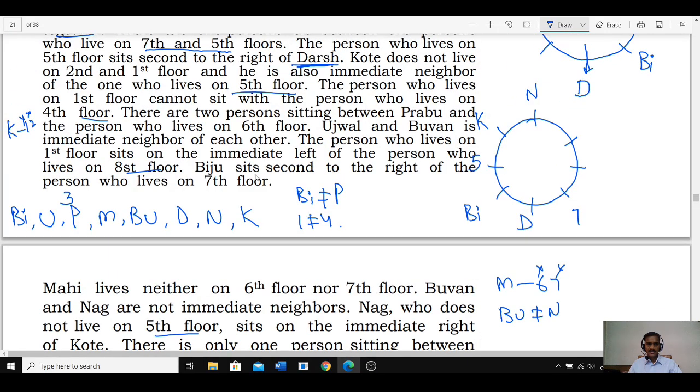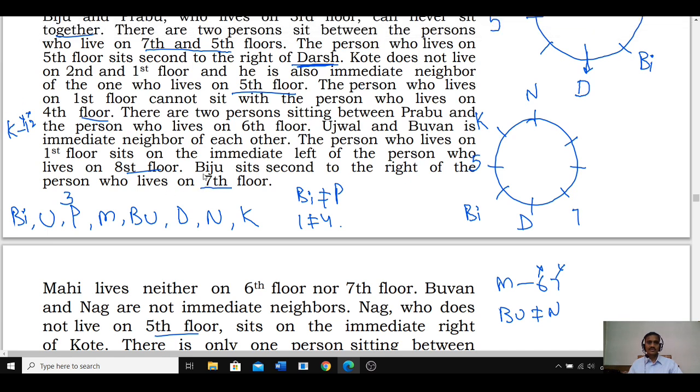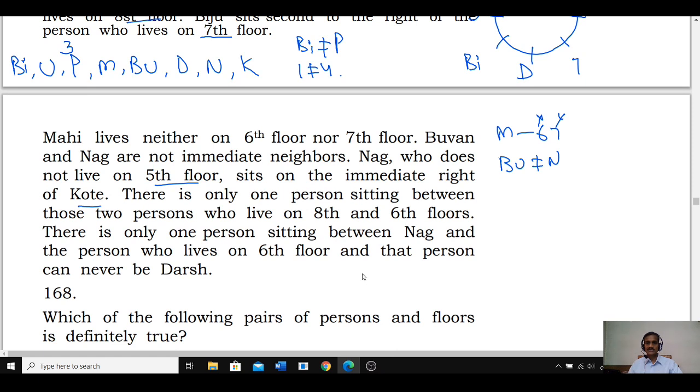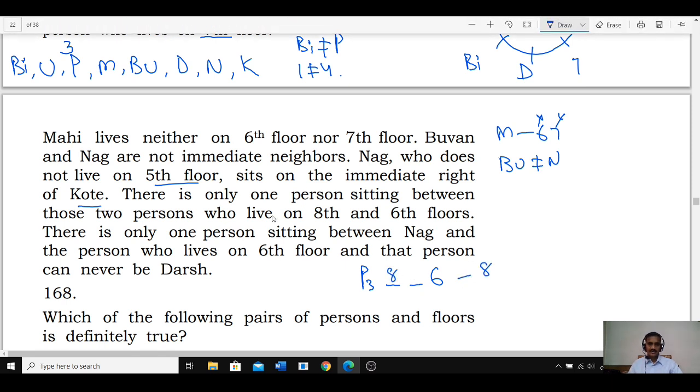And at the same time, Biju sits second to the right of the person who lives on the 7th floor. 7th floor, we have taken this one. And there are two persons between Prabhu and the 6th floor. Prabhu, who lives on the 3rd floor, and 6th floor, there are two persons. There is only one person between those who live on the 8th and the 6th floor. Between 8th and 6th floor again there must be only one person.